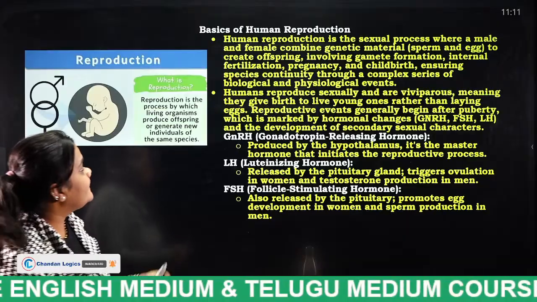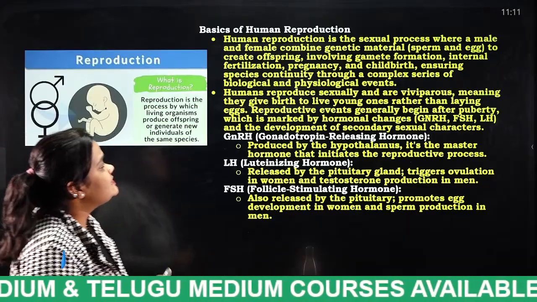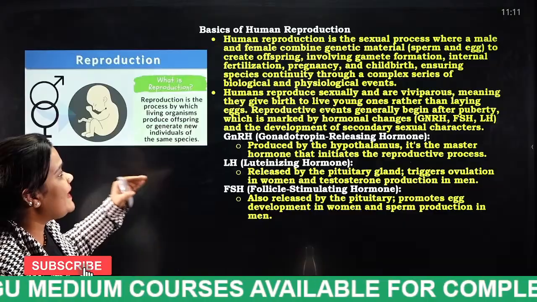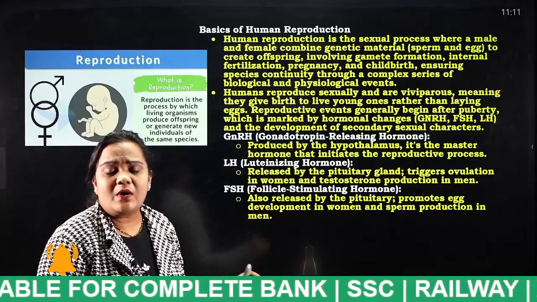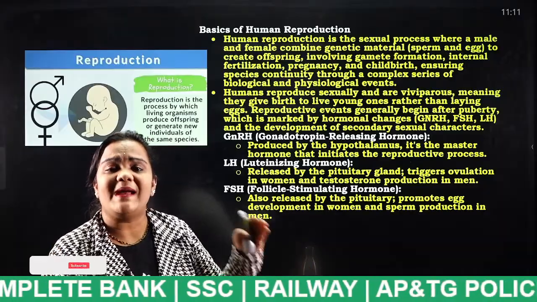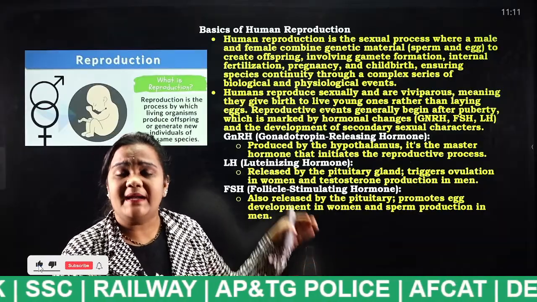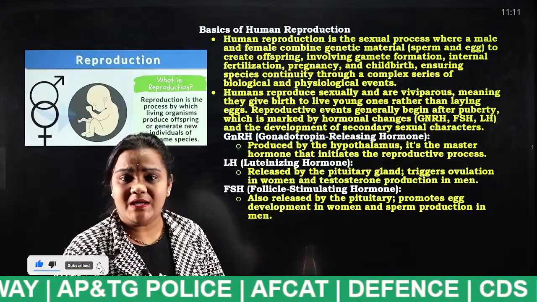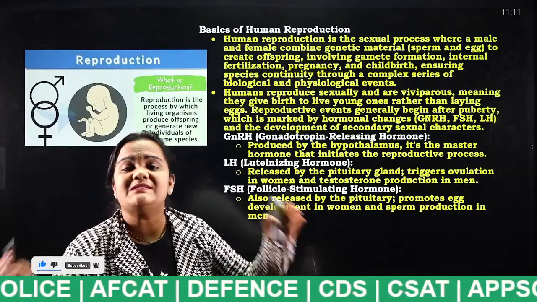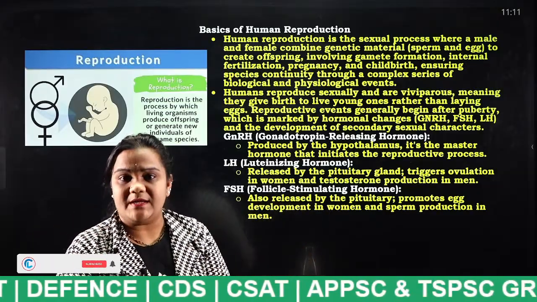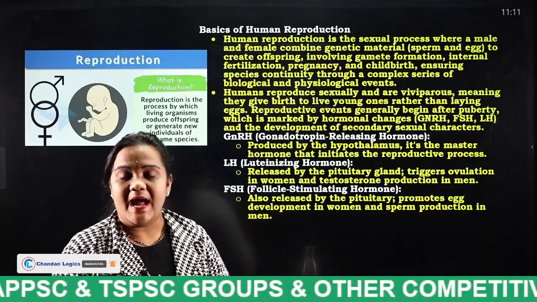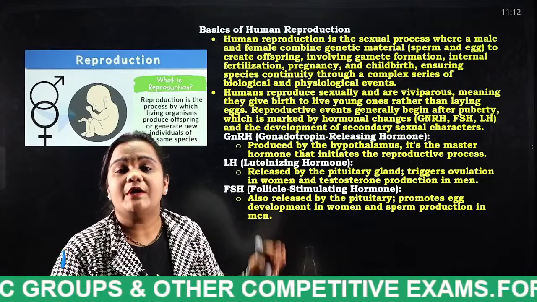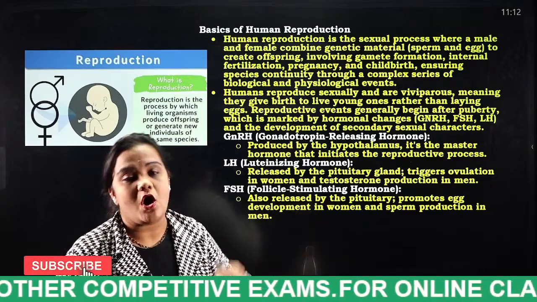Hi Manohar. So the human reproduction system is the sexual process where a male and female combine genetic material. What is a gamete actually? In males, the gamete is the sperm, and in females, the gamete is the egg. If the sperm and egg fuse together, an offspring will be generated. That process is known as human reproduction. We all know this very well.